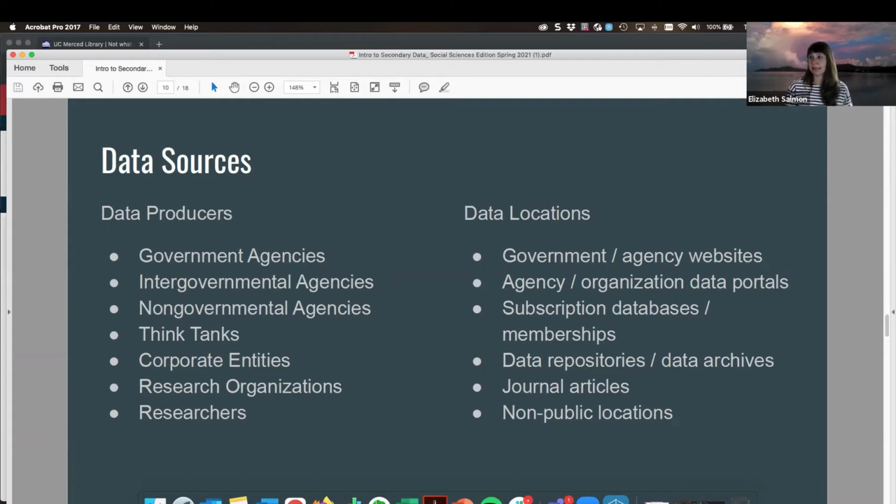And so this data will hopefully be available for the long term despite its original form. We might be able to locate data through journal articles, and then it is possible that data exists, but it is in non-public locations for various reasons.